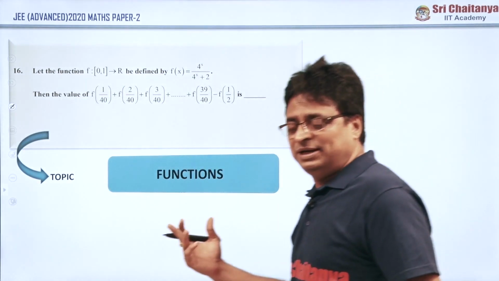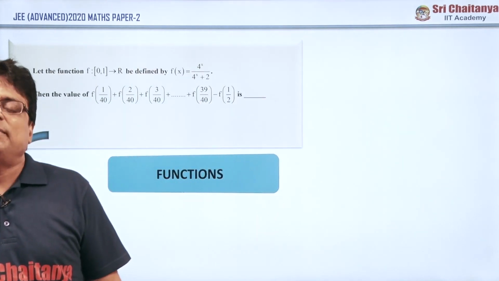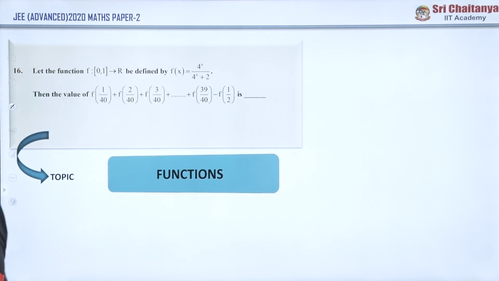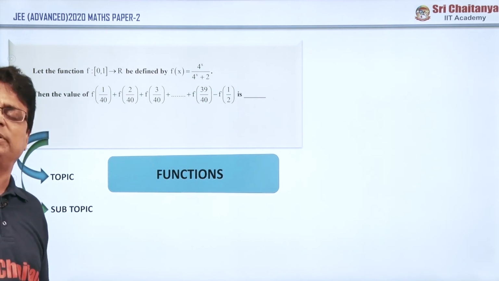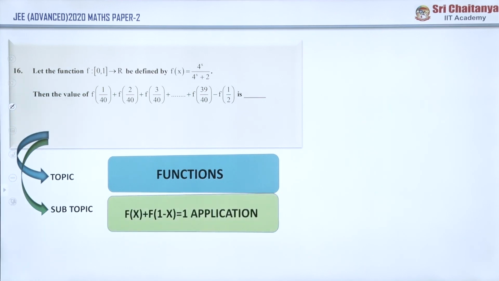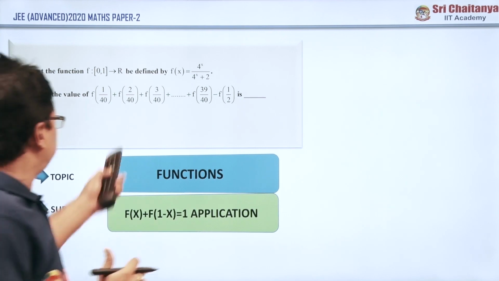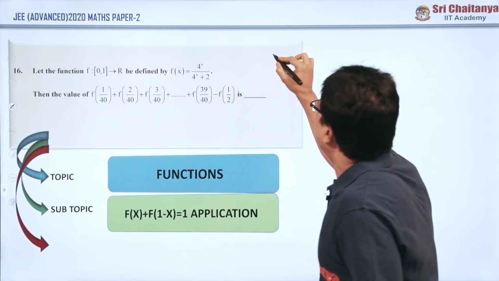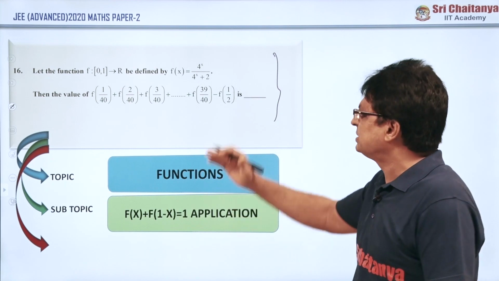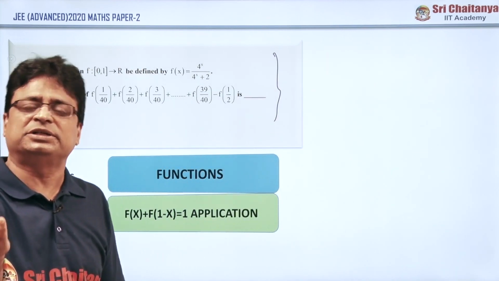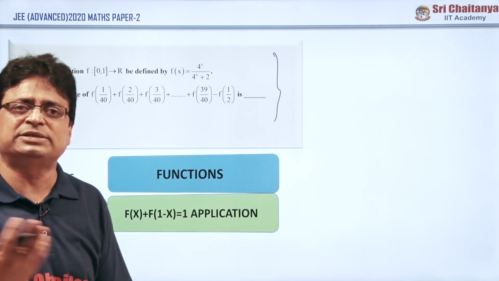Now coming to question number 16, it is a straightforward question, and this kind of model was repeated several times. My friends, especially in mathematics, in the 2020 JEE Advanced examination, several questions were repeated, the models were repeated from previous examinations. This problem is also a very familiar model in Olympiad examinations. They have given the same problem several times in IIT JEE Advanced, and the same question was repeated in the Mains examination also.